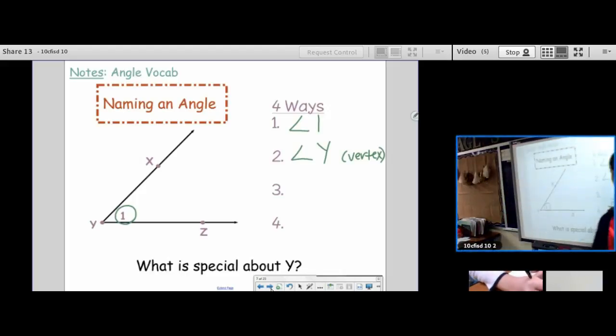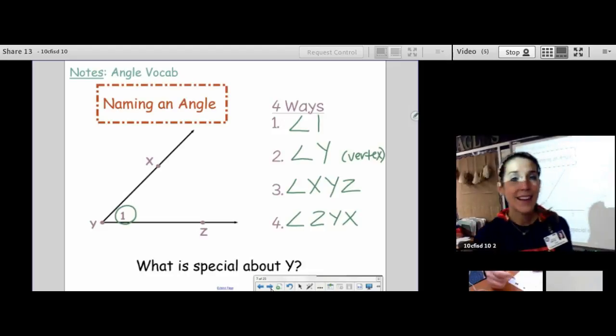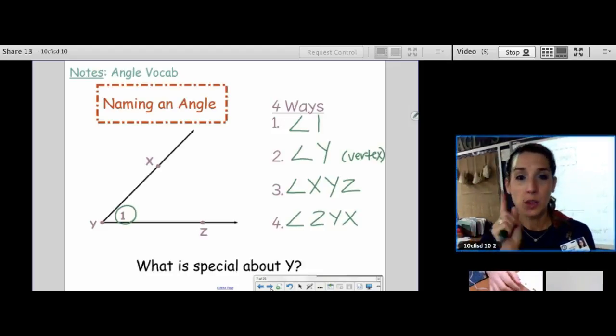All right, another way I can name it is angle X, Y, Z. And the last way I can name it is angle Z, Y, X. That is using 3 letters. So you can use 1 letter or you can use 3 letters. You cannot name an angle using 2 letters. Don't try that. Don't try that at home, kids.